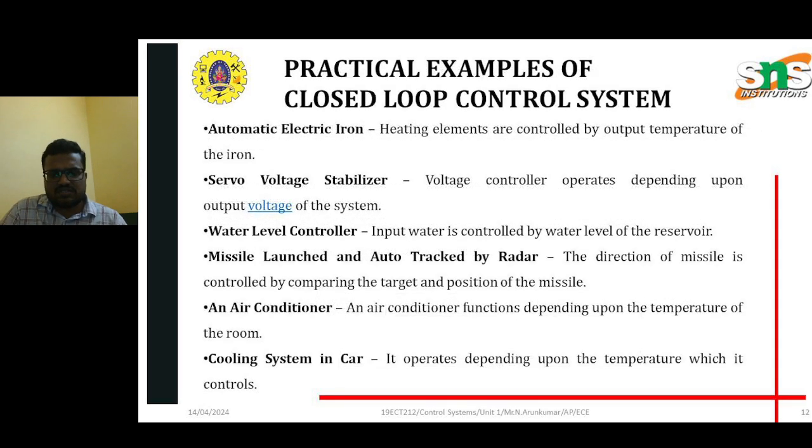So, practical examples. The closed loop systems are mainly used for automatic electric irons, servo voltage stabilizers, water level controllers, and air conditioner cooling systems in a car, because it is generated based on the input value applied to the machines or controllers. So like that, it may be generated up to the level of the indicators. For example, water level controllers have some levels so that they can pass the water to the controller based on the output signals.